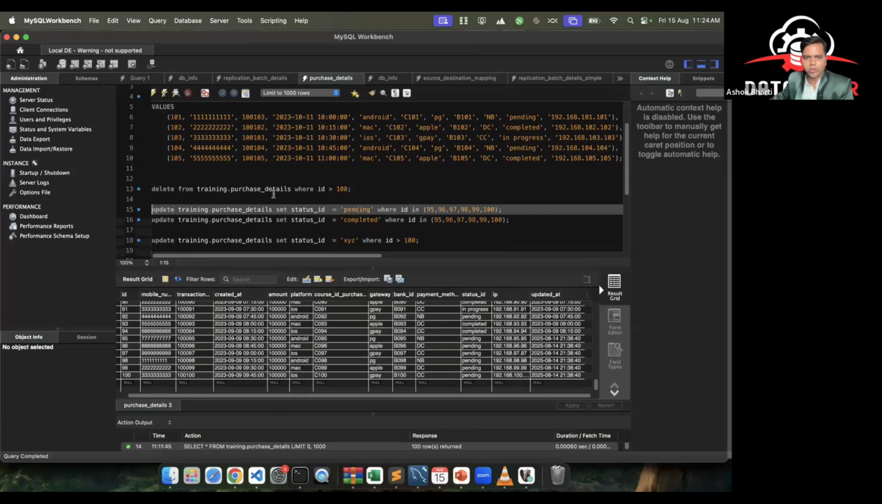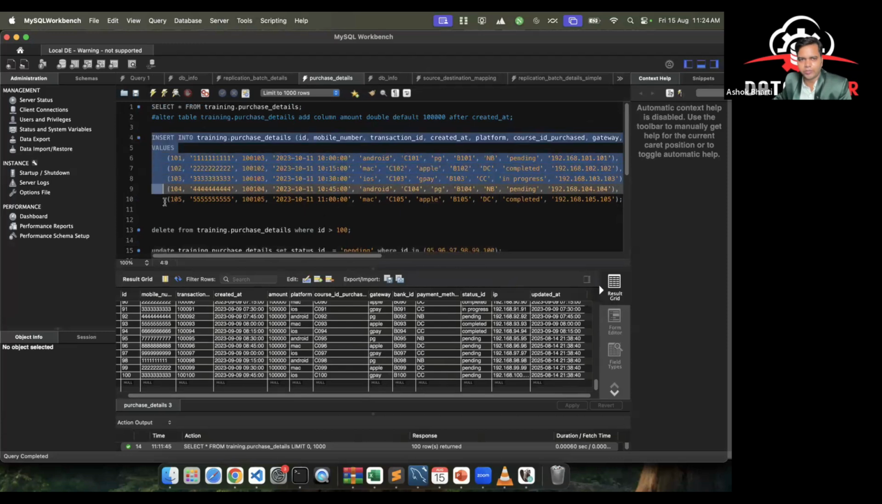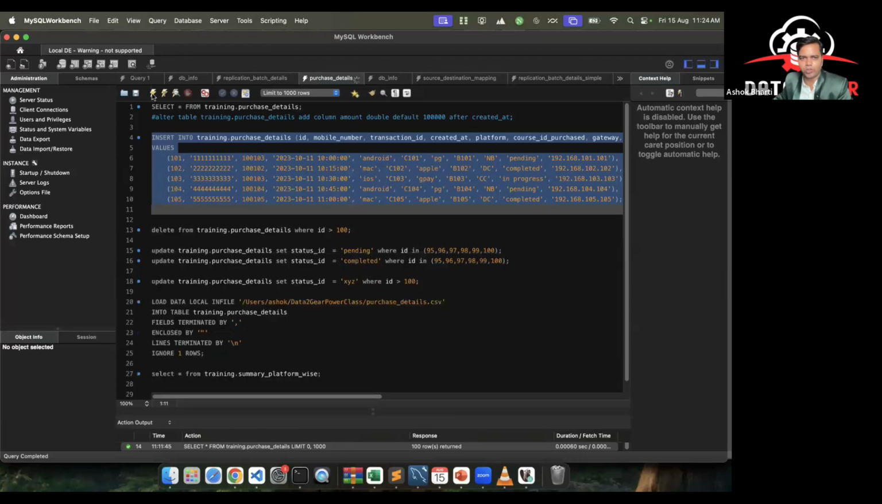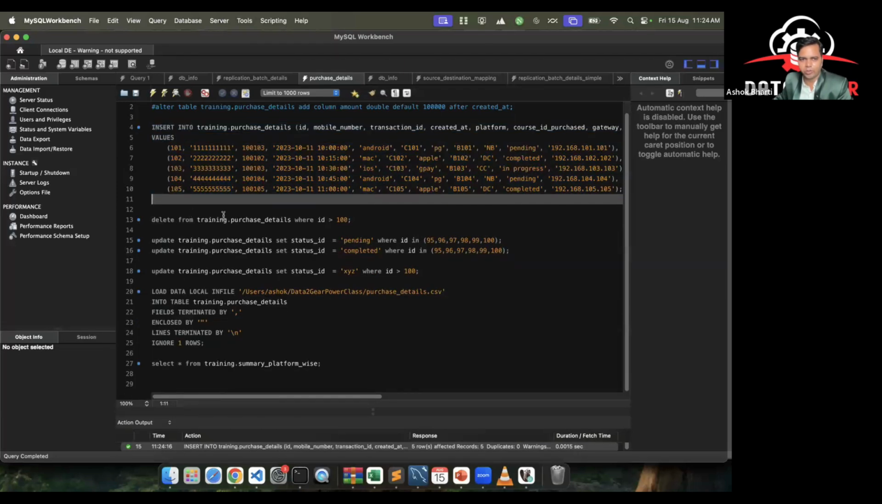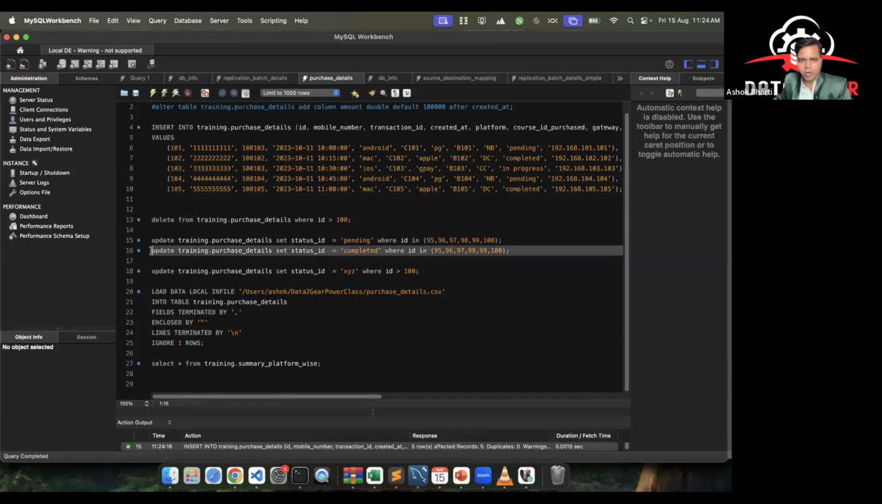So for that, you all know SQL very well. So I'm just going to run an update query. Initially it was pending, right? Let me insert few lines. So initially we had only 100 rows. Now I'm going to insert few more rows, 5 more rows. Run done. So there will be 105 rows now. Let me update few rows also. Where pending was written, I now make it completed. Let me make it complete.